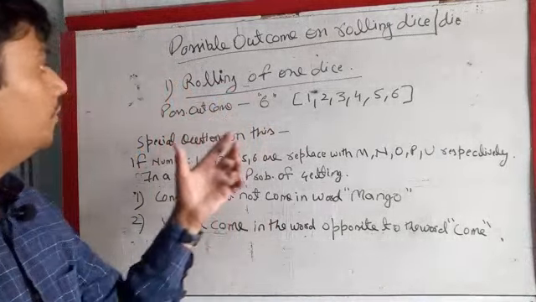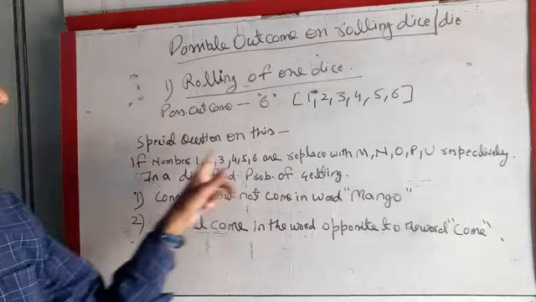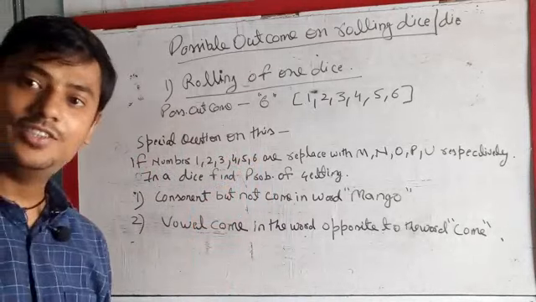Now switch to rolling of dice. Rolling of one dice, possible outcomes are 6. Special question on this. Just try it.